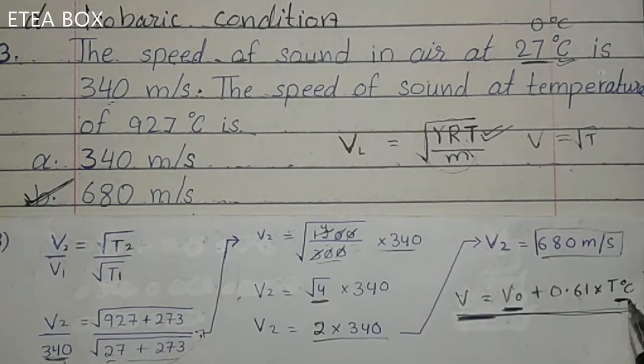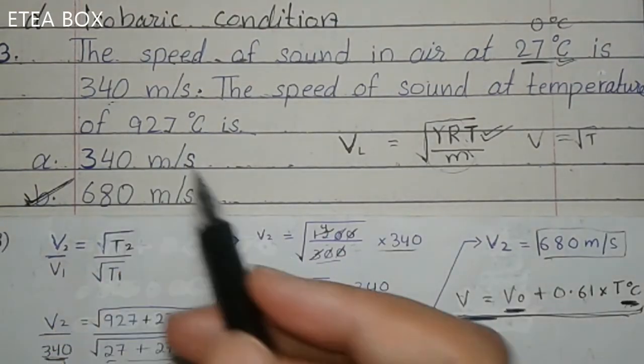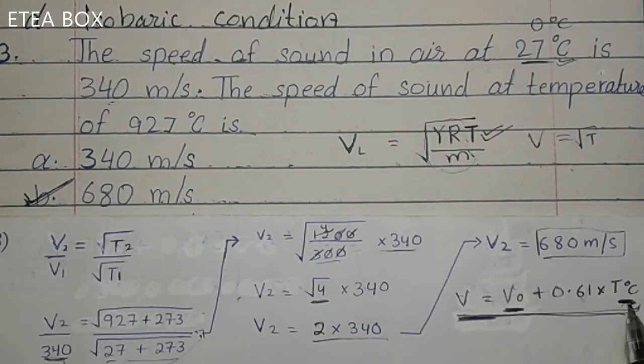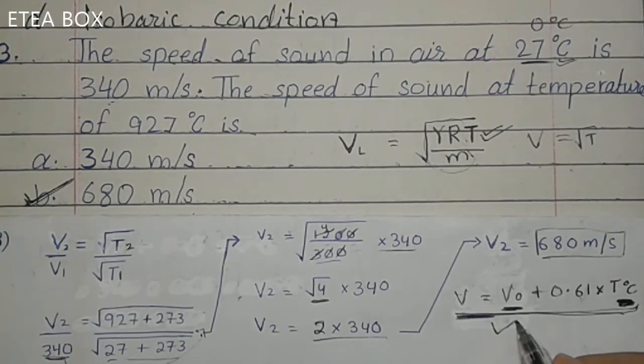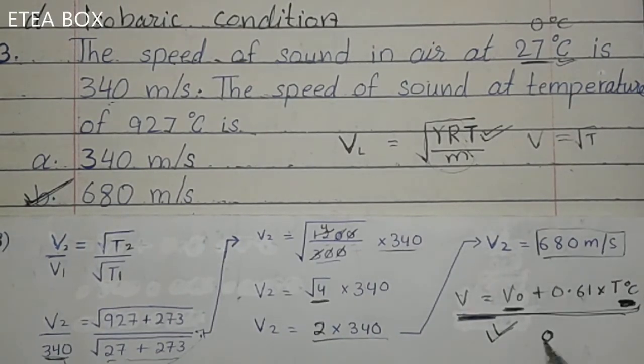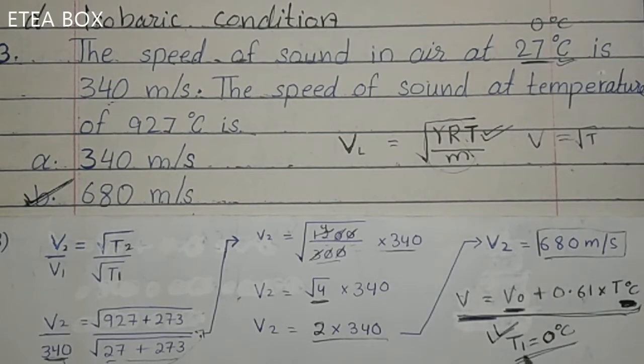In this case, you should put 927 and do not convert it into Kelvin, directly put it. But this formula is only for when T1 is equal to 0 degree C. This is valid only for this condition, when T1 is equal to 0 degree C. Here option B is correct.